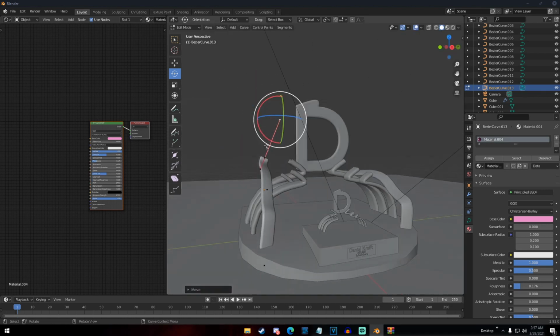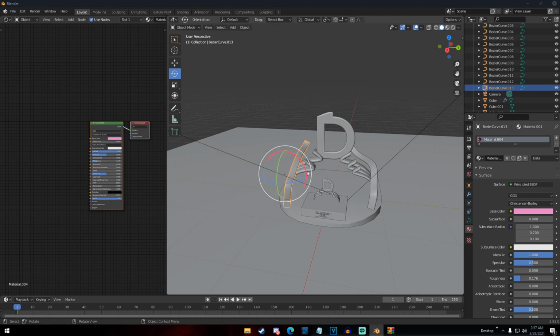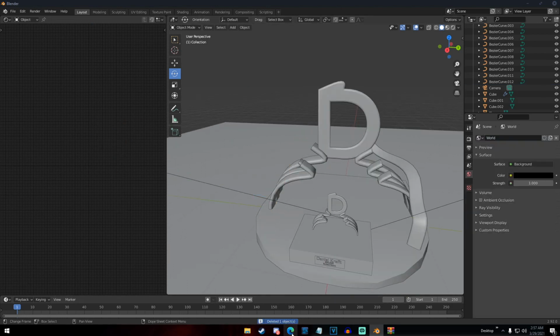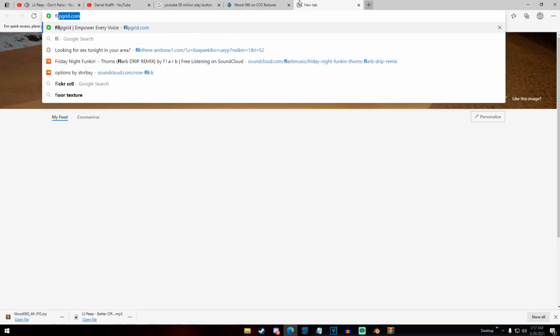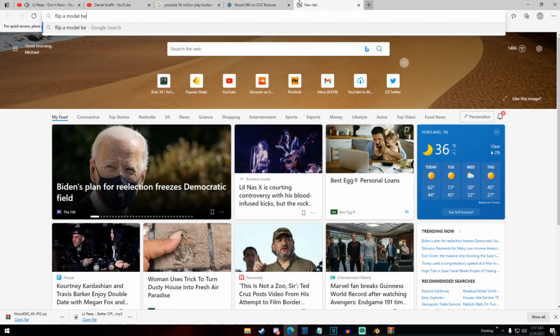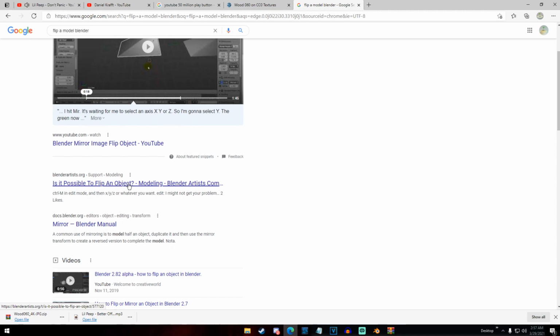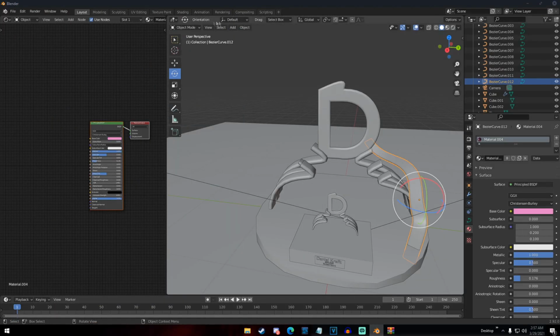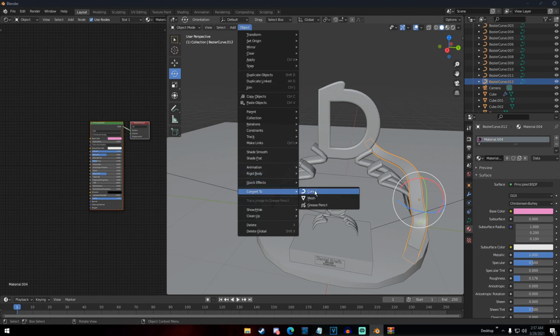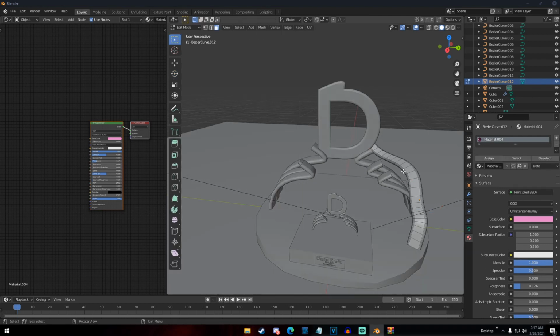Right here, I didn't really know what I was doing, because I was just trying to make the curve again from scratch. But then after a quick Google search and a knock on the noggin, I realized how to flip a mesh in Blender. You see here I'm typing it. I looked it up. I found a keyboard shortcut in the first sentence of that result, and then just basically duplicated that bad boy, converted it to a mesh first so it would have geometry so I could actually flip it and go into edit mode.